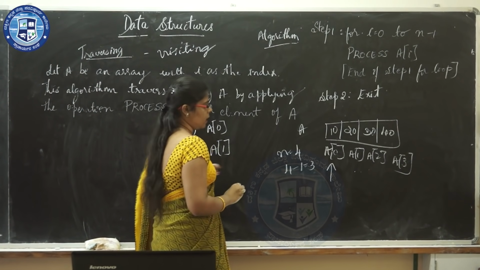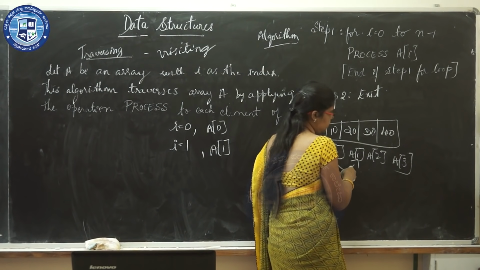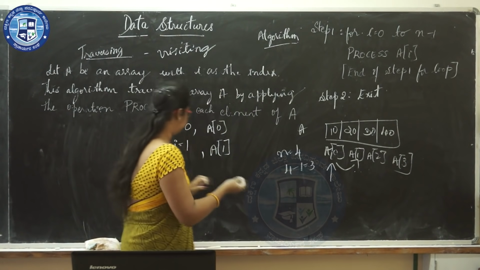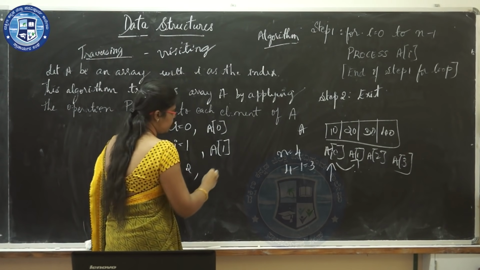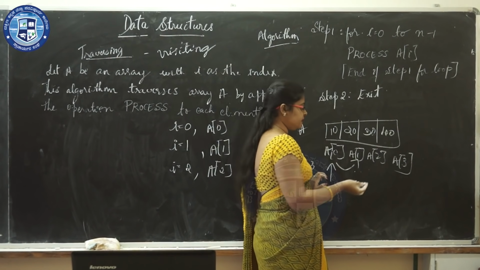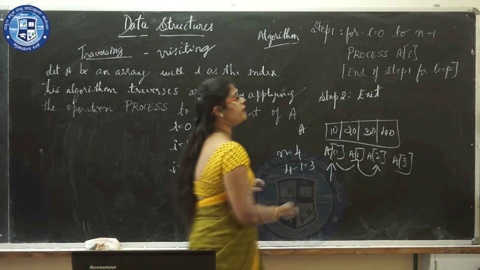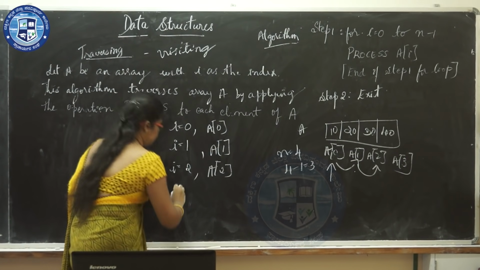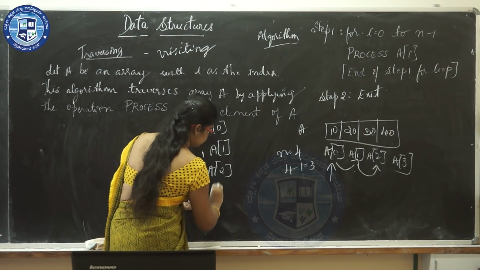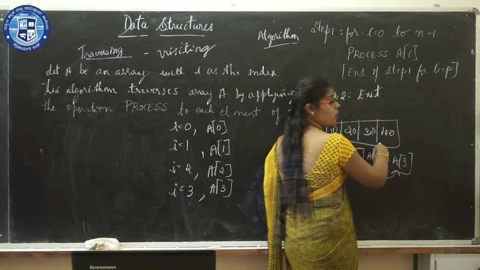Process A of 1. So now the process operation is going to visit the second value, that is 20, and then you are increasing the value of I. So the value of I becomes 2. So process A of 2. Now you are going to visit the third element, that is A of 2, which is 30. Again you increase the value of I, so it becomes I equal to 3. So the process is A of 3. So now you will be visiting the next element, which is A of 3, that is 40.